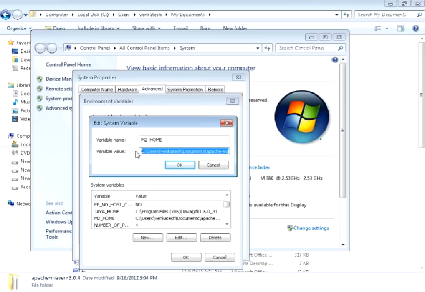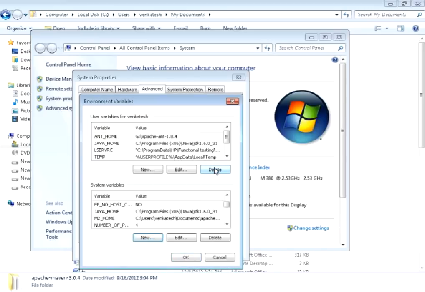You need to tell your system, by setting the environment path, where exactly Maven is located. If not, your system will not identify where Maven is. Click on this new button and just give some name and give a value with the path. This is step 2. So step 1 is downloading from the site. Step 2 is creating a user defined variable,